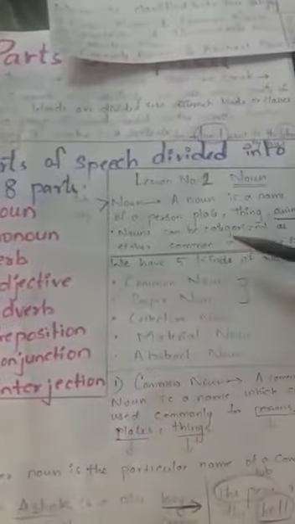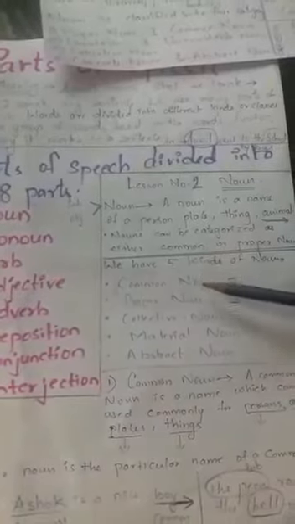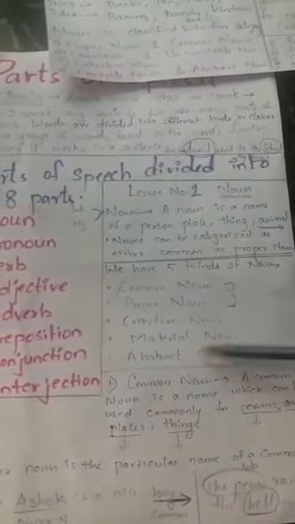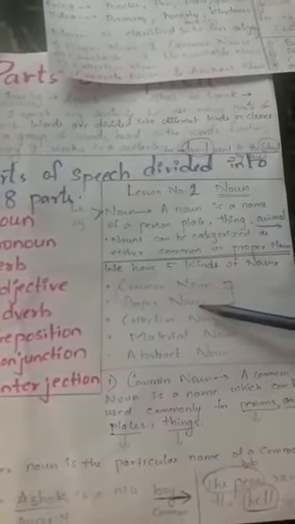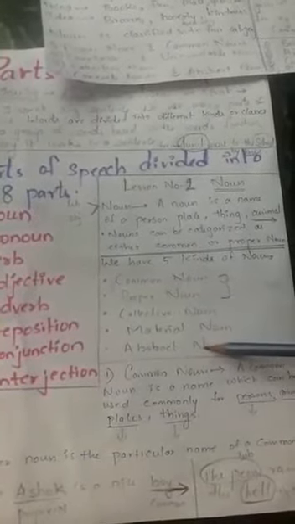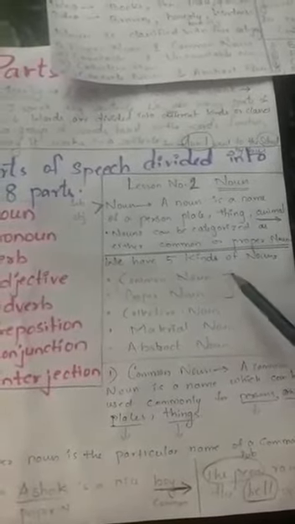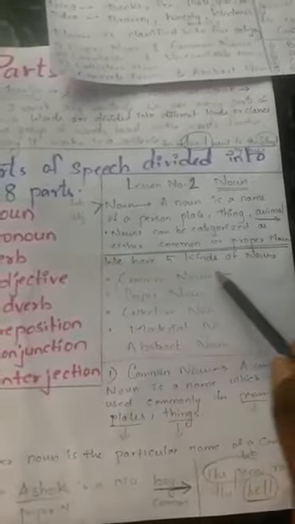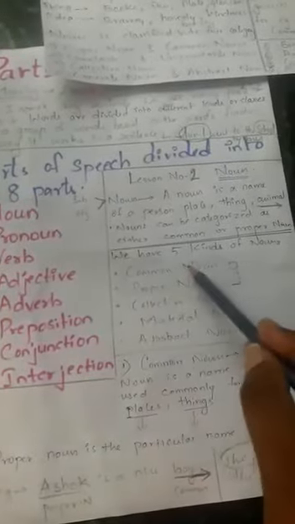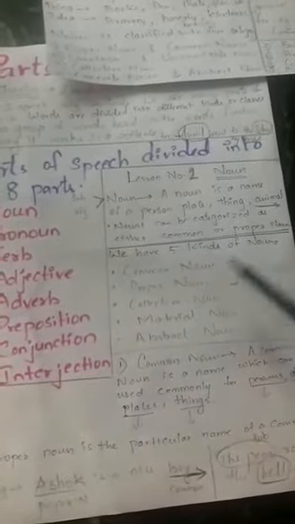We will see here types of noun. What are the types of nouns we have? We have a total of 5 kinds of noun. First is common noun, proper noun, collective noun, material noun and abstract noun. Today we will focus on only common noun and proper noun because in our syllabus we have common noun and proper noun. So, focus on what is common noun.